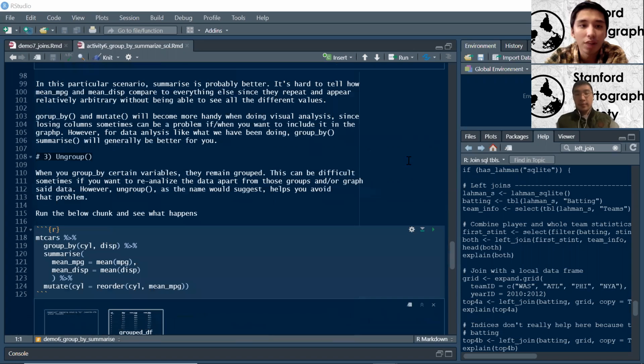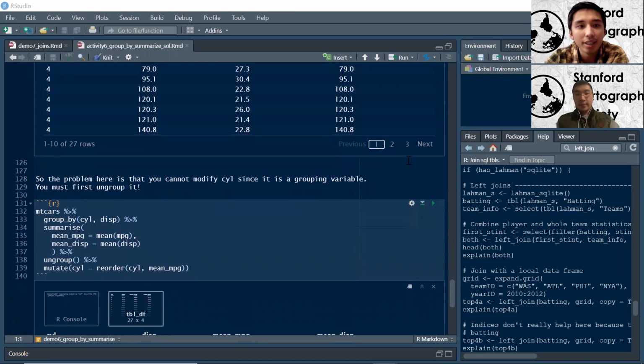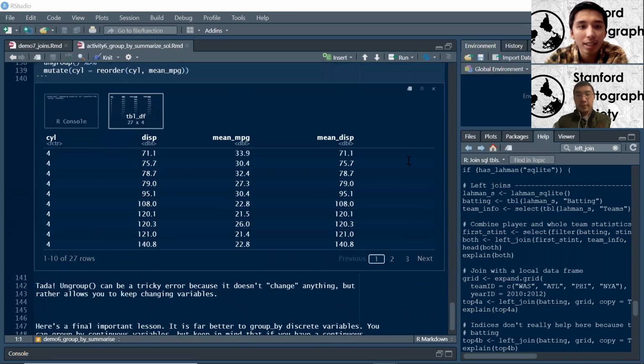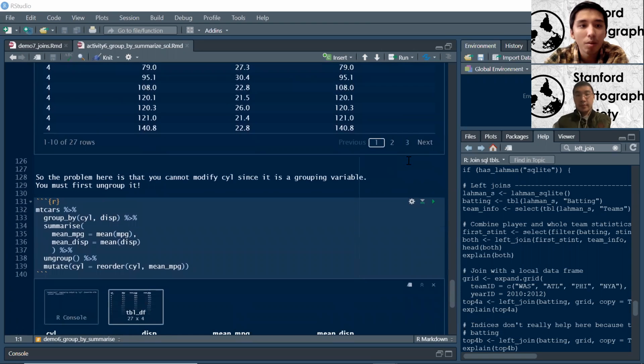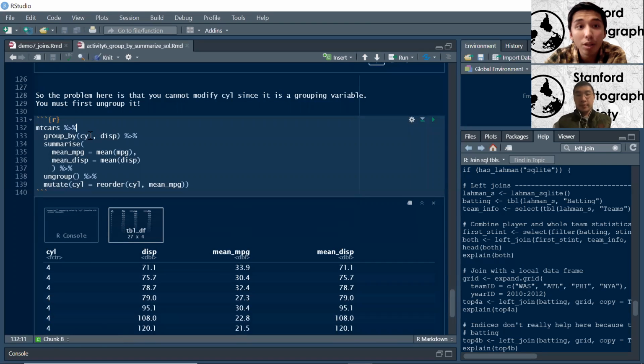But I did want to go to the final problem and break down what exactly is happening here. We have our mtcars and we wanted to group by cylinders and displacement, which gives us every single pair of these two. This is a little bit of an interesting concept, mostly because displacement's not a discrete variable. That makes it a little trickier, but we felt there was enough within each group to make it worth it, and it also gives us a much better comparison of the variables in terms of real life.